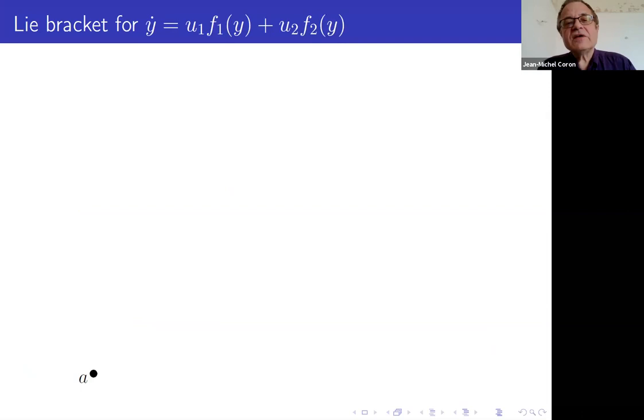And in this slide, I want to show you why the Lie bracket of two vector fields appears naturally. So you have the control system y dot is equal to u1 f1 of y plus u2 f2 of y, and you want to study the local controllability of this system. So we can move in the direction of f1 of a just by taking u1 equal 1 and u2 equal 0. You can do the opposite, minus f1. You can do f2 of a and minus f2 of a. And I'm going to show you how to move in a new direction.